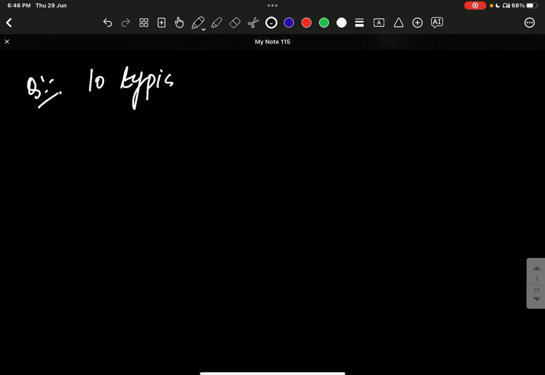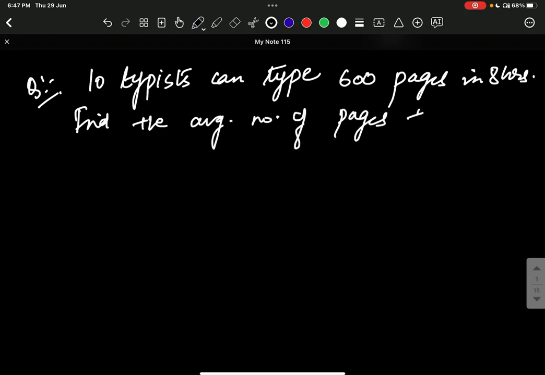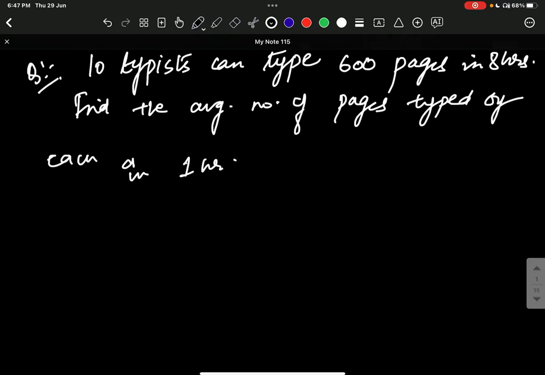10 typists can type 600 pages in 8 hours. You have to find the average number of pages typed by each in 1 hour. ठीक है, तो सबने 1 घंटे में कितना काम किया है ये आपसे उसकी एवरेज पूछ रहा है.